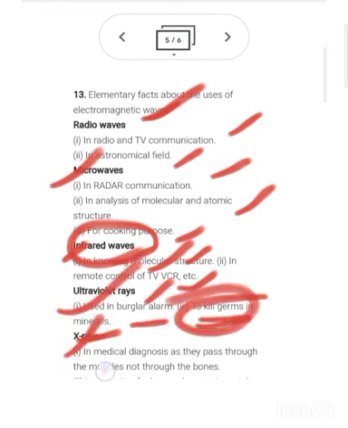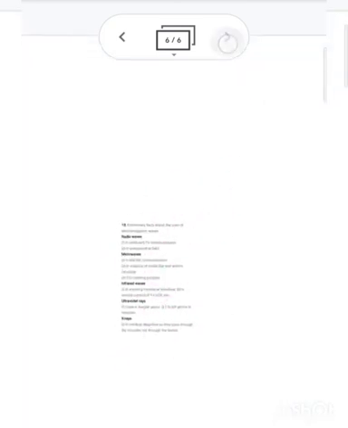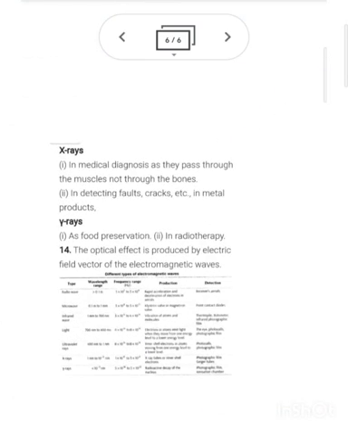X-ray, definitely all of you know about this one. That one is used in medical diagnosis. In all medical diagnosis, we use X-ray. Similarly, if we talk about gamma ray, then in food preservation and radiotherapy, we use gamma ray.